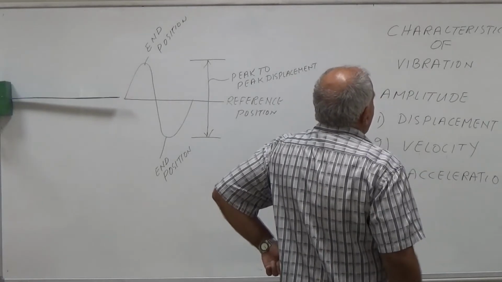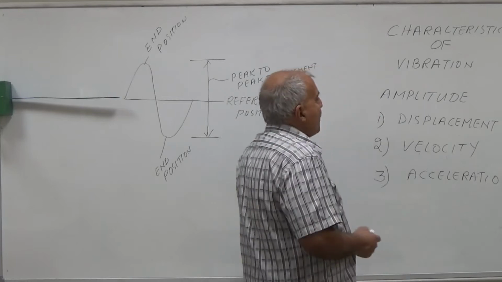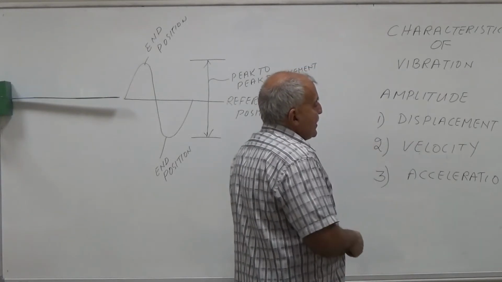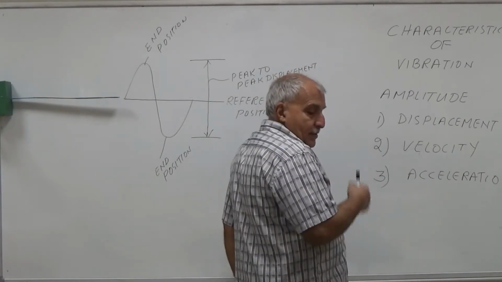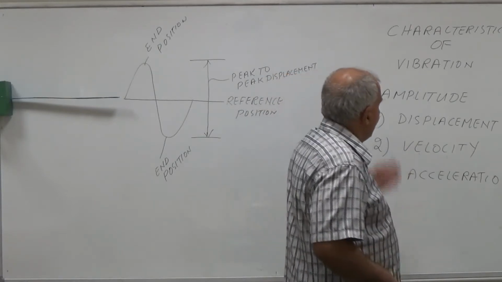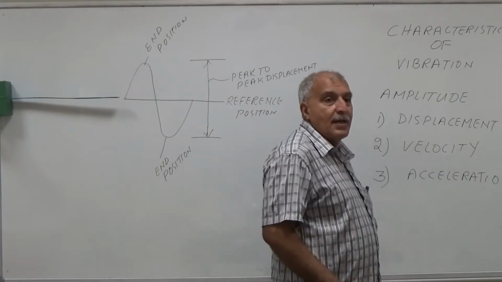So amplitude, or amount of vibration, we can find out by displacement, velocity and acceleration. Now I will explain what is displacement, what is velocity and what is acceleration.